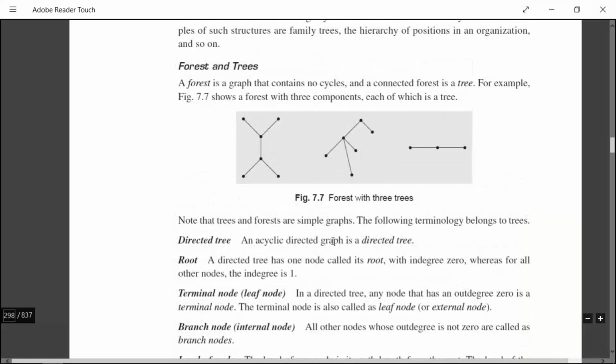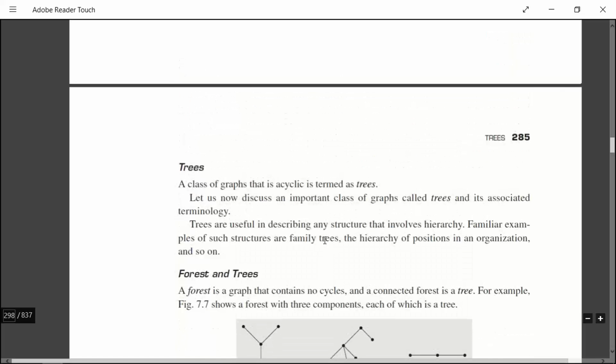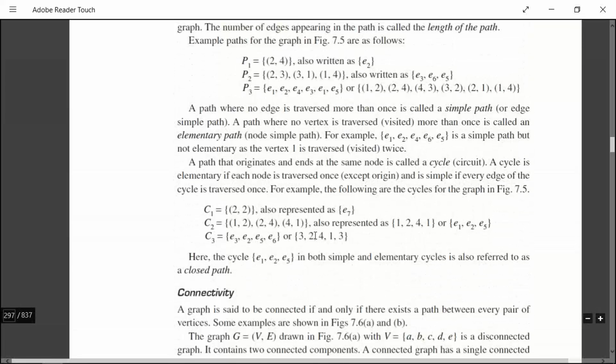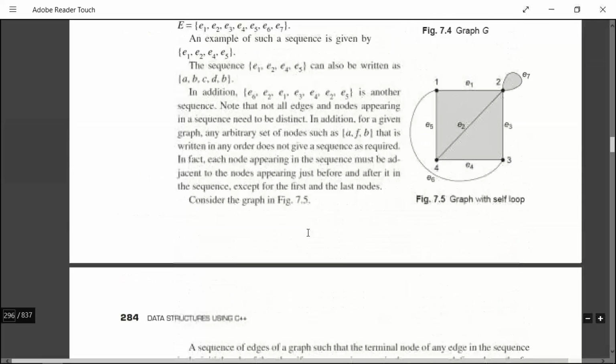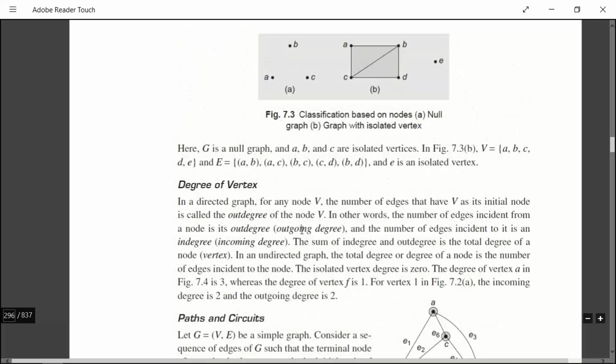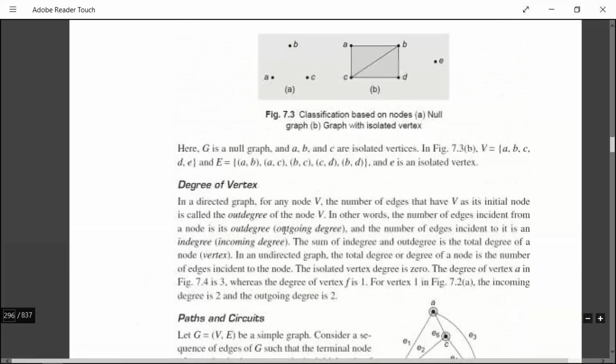Good morning, girls. As we have discussed in the last class, we have started what a tree is. Before coming to tree, we have seen what connectivity is, what a path is, what a circuit is, and what the degree of a vertex is. Based on these definitions, now we are going to learn a few more definitions which are related to trees. All these were related to graph.